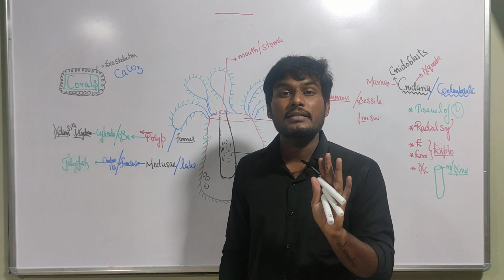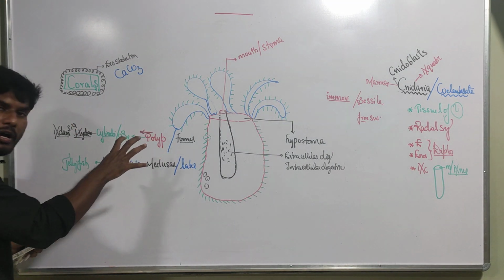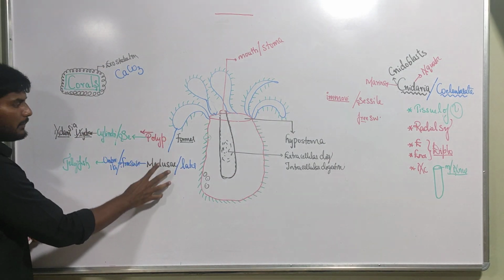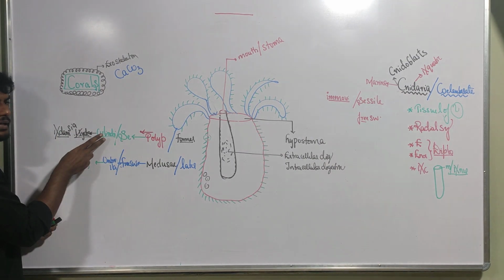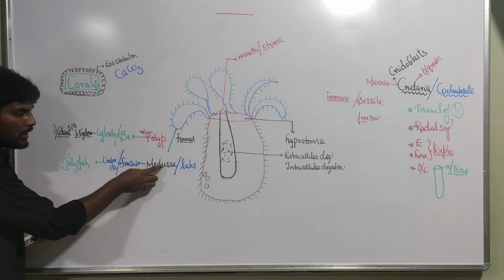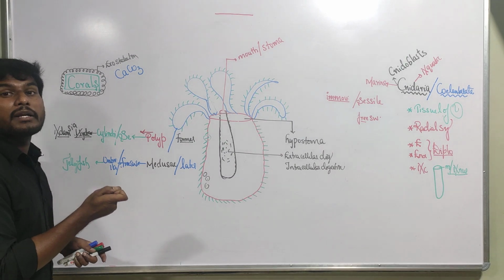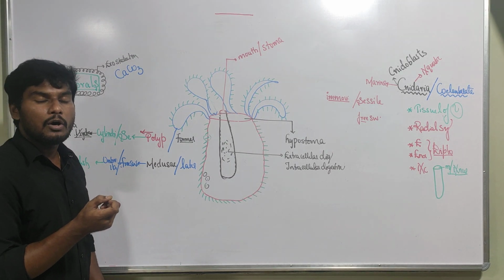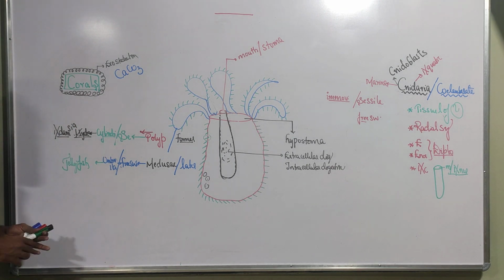So learn like this: polyp is sessile, cylindrical, looks like Hydra and Adamsia. Medusa is free swimming, umbrella shaped, and looks like jellyfish or Aurelia. They have given the scientific name of jellyfish as Aurelia.